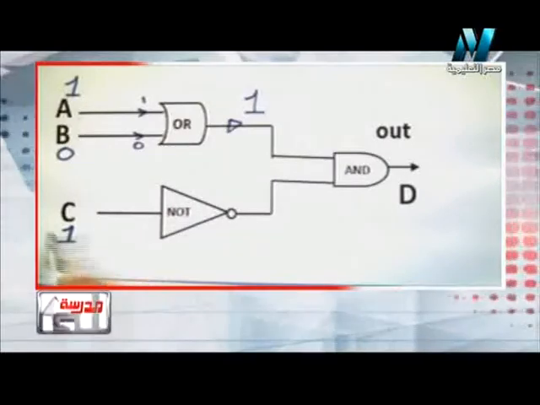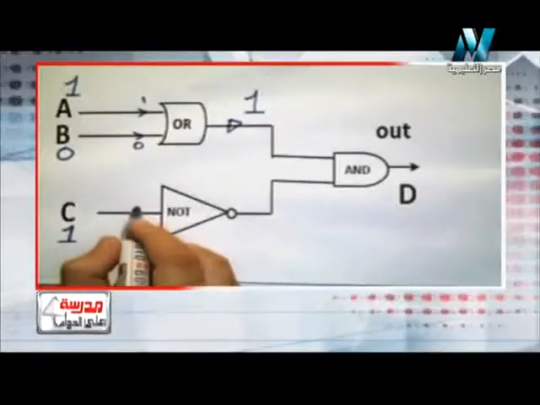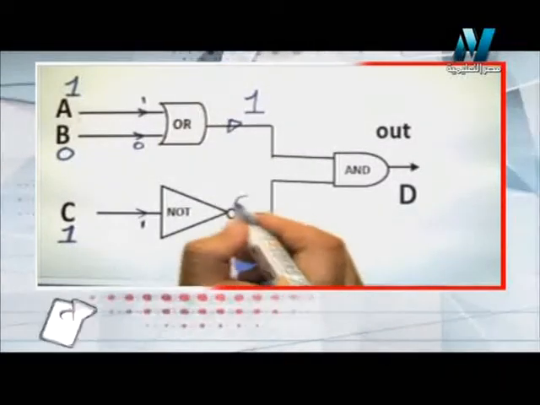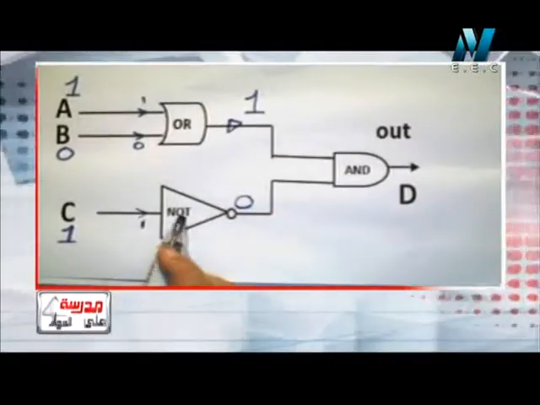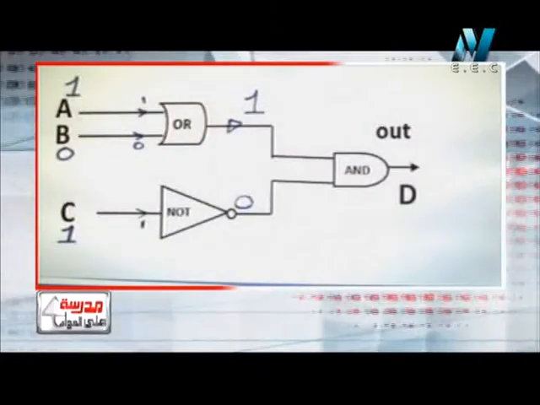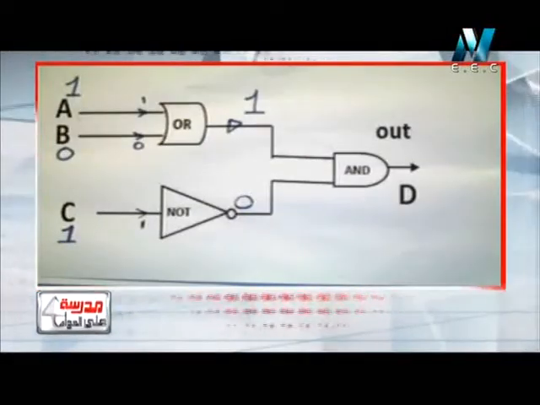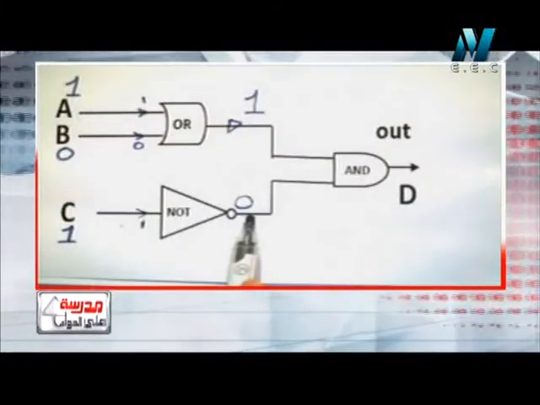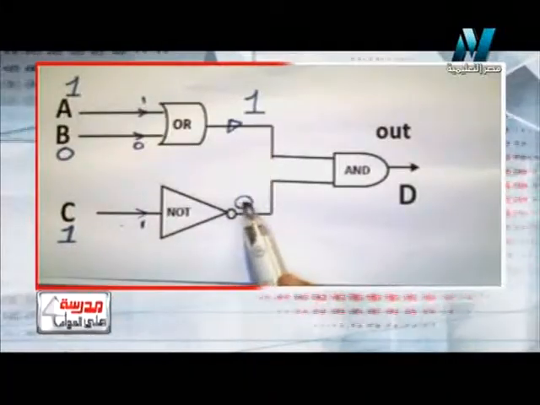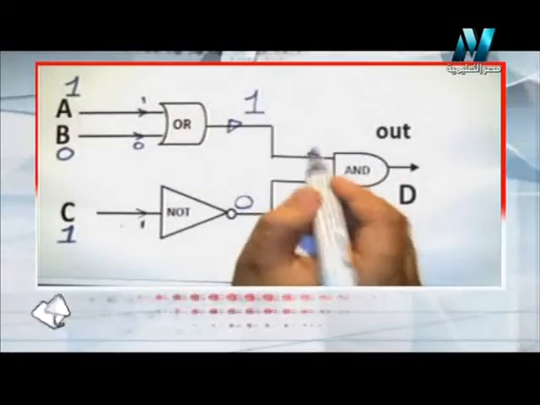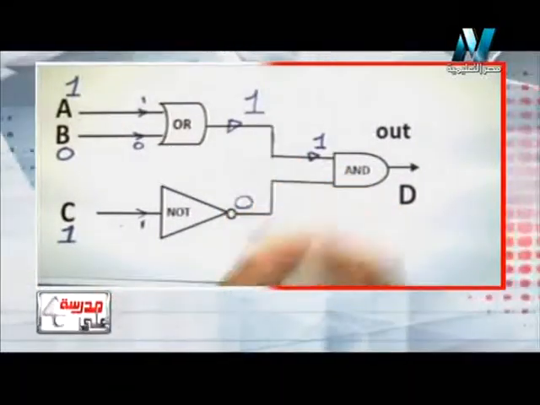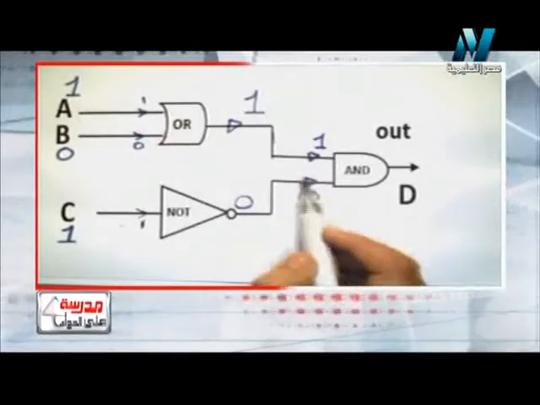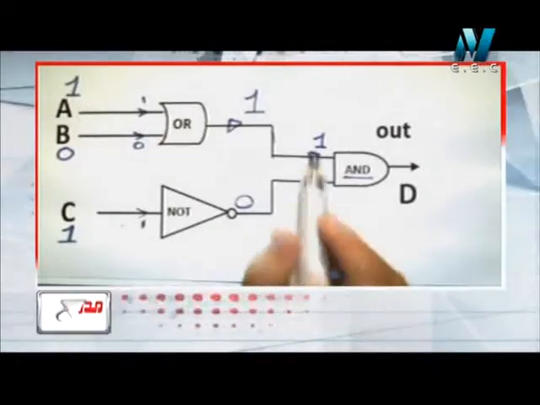Let's move to input C. So 1 moves to the NOT gate. The output will be 0, because you know that the NOT gate is called the inverter, because it inverts the input. If the input is 1, the output will be 0. If the input is 0, the output will be 1. So 1 and 0: 1 will move to the AND gate, and 0 will move to the AND gate. So the 2 inputs which reach the AND gate will be 1 and 0.